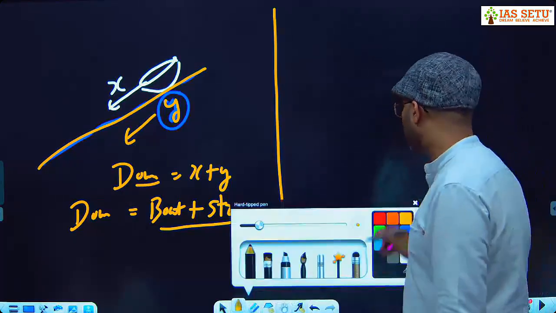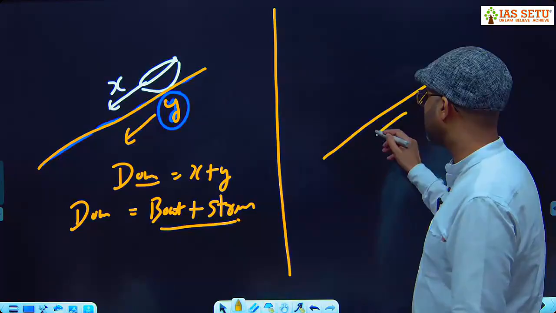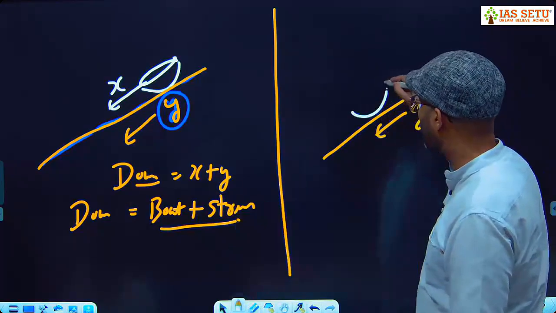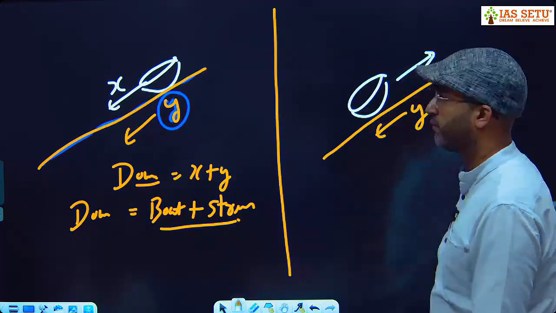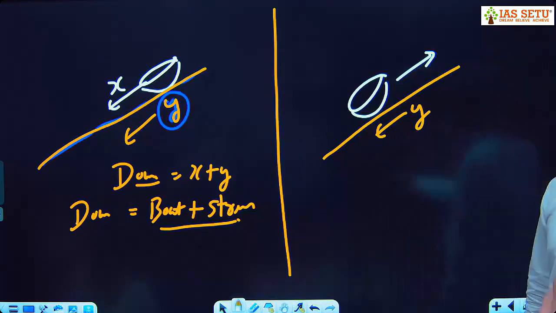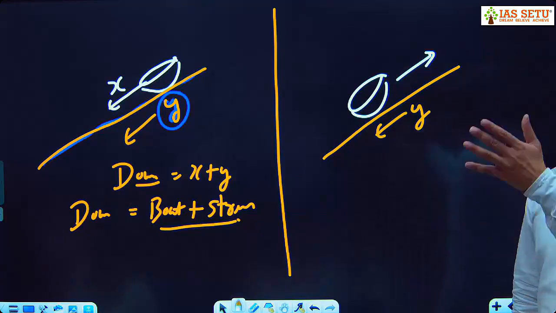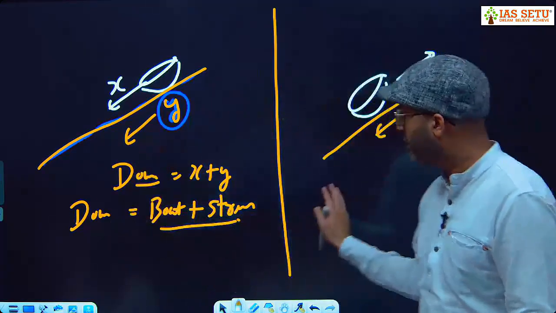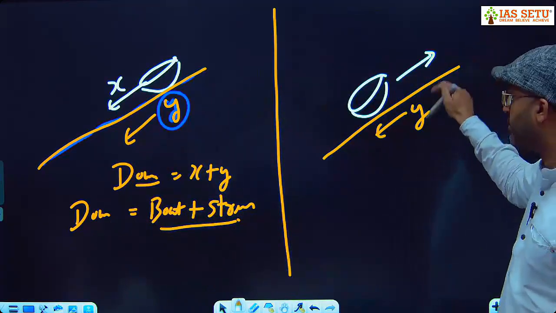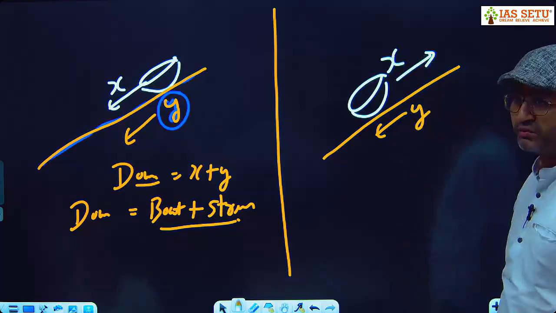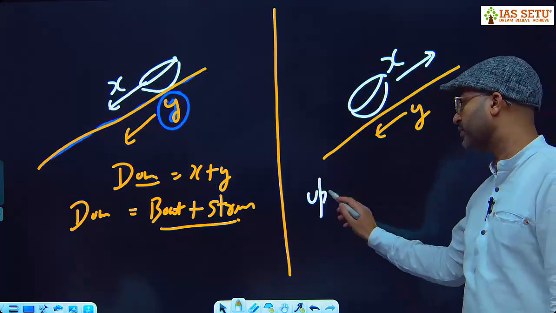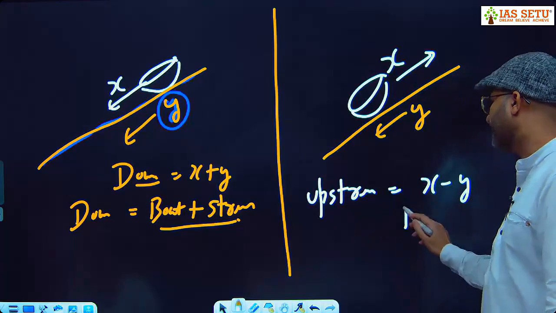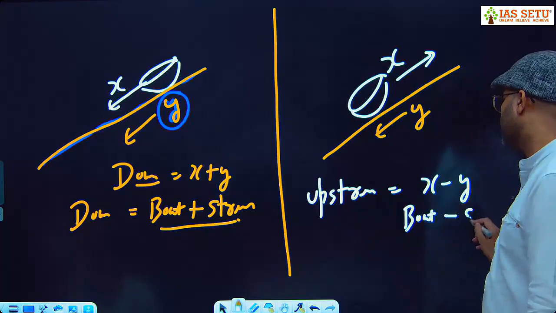Now the second concept is upstream. Here this is the stream, speed is y. Here this is the boat which is going against the stream. Up the stream, upstream, against the stream. The other is along the stream or down the stream. This is up the stream or against the stream. Here speed of the boat is x, speed of the stream is y. So your upstream speed here is x minus y, or speed of the boat minus speed of the stream.